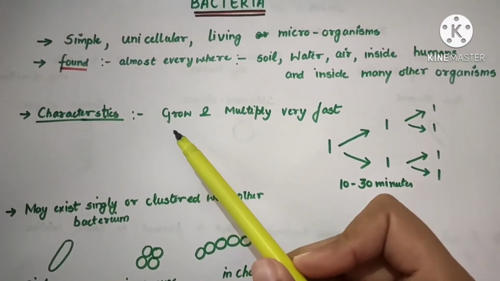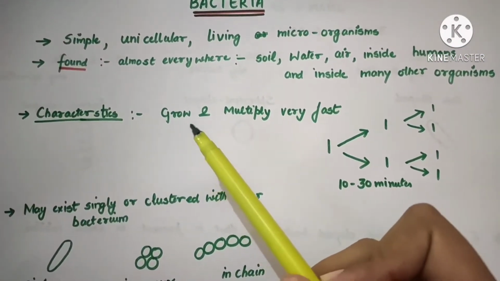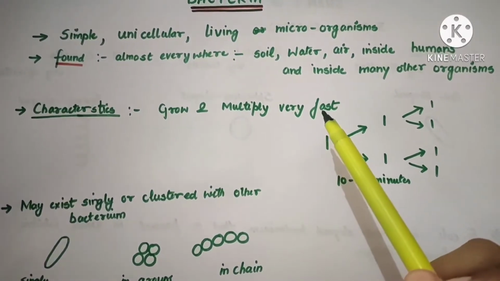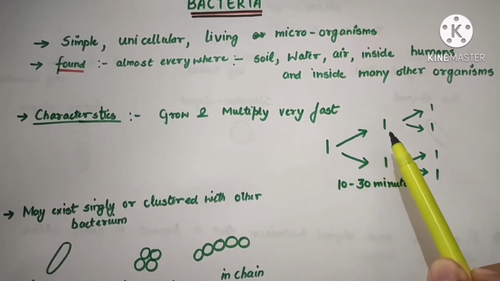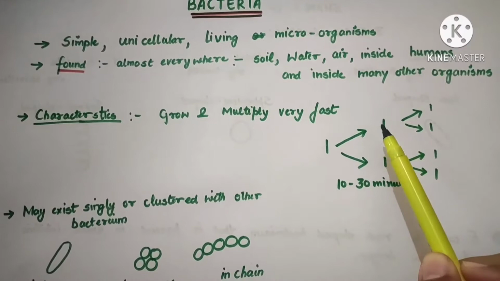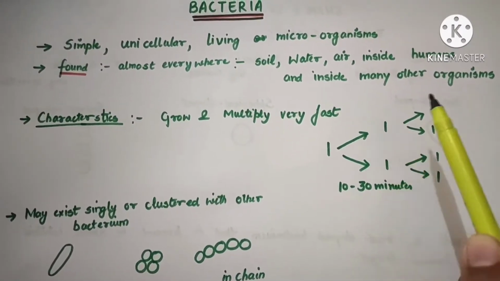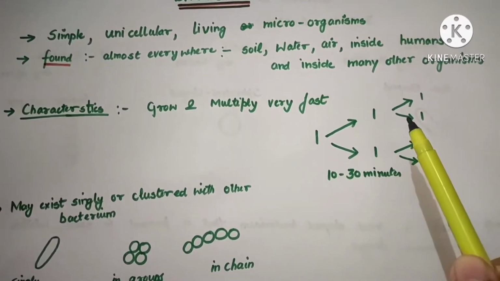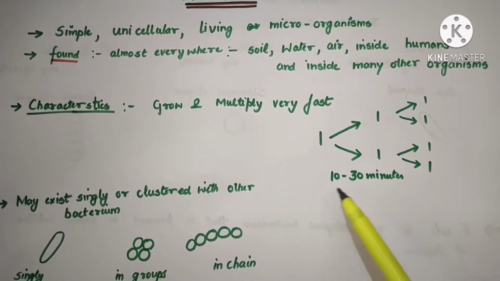A special feature of bacteria is that they grow and multiply very fast. One bacterium divides into 2 bacteria within 10 to 30 minutes, and then these again divide into 2 and again into 2. So they grow geometrically at a very fast rate within a very small time range.